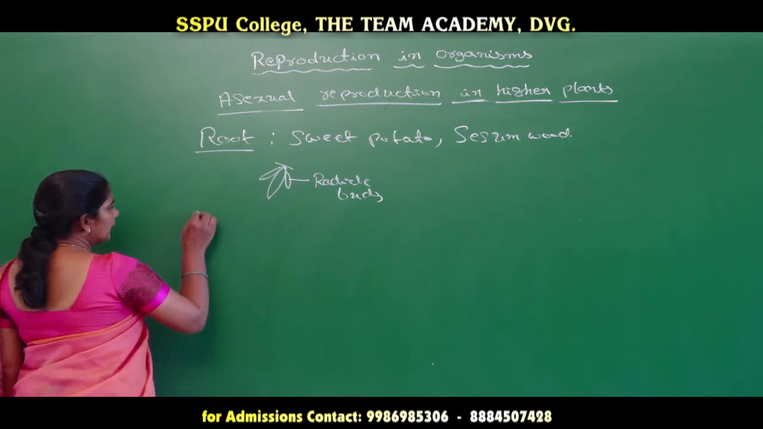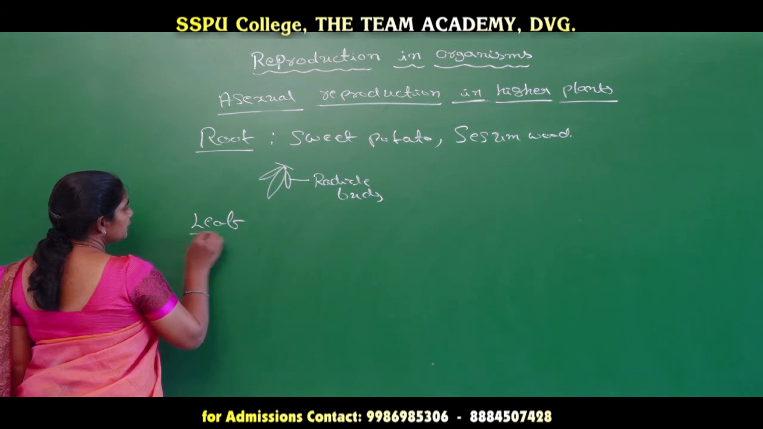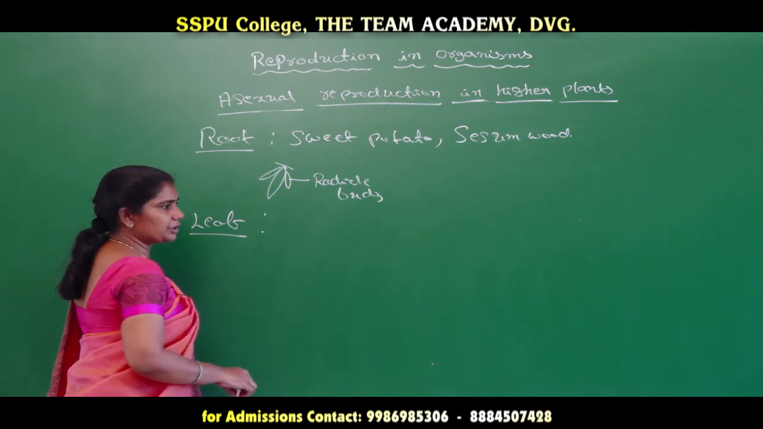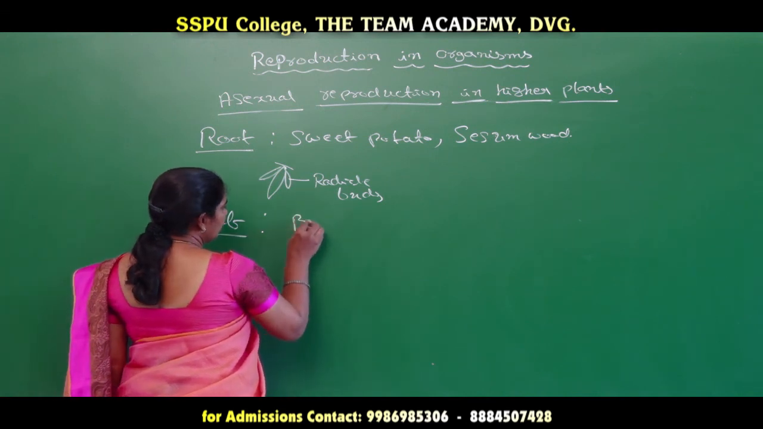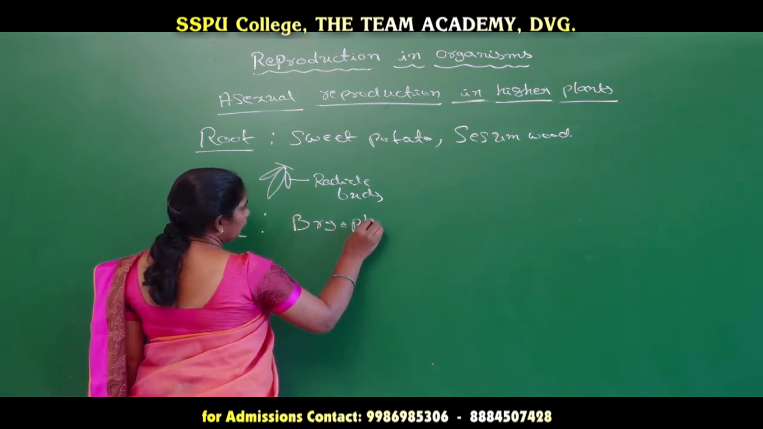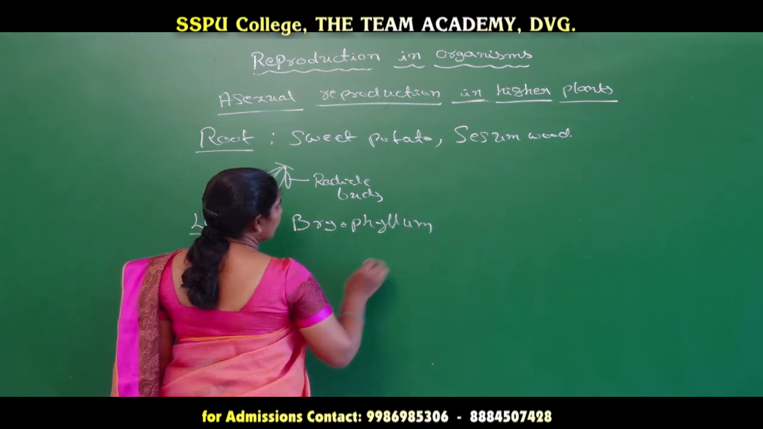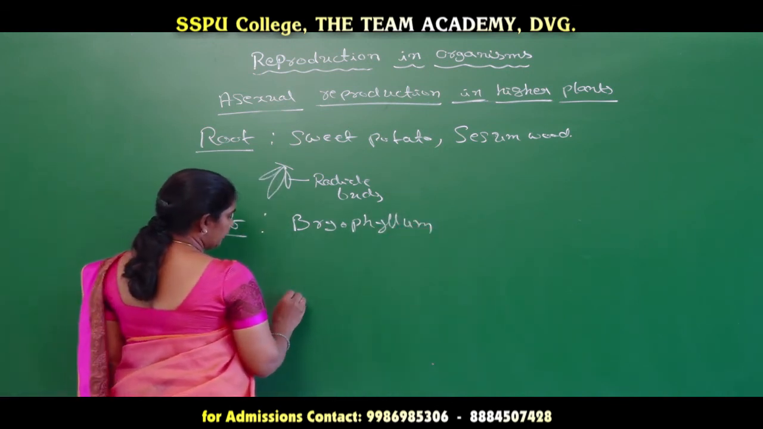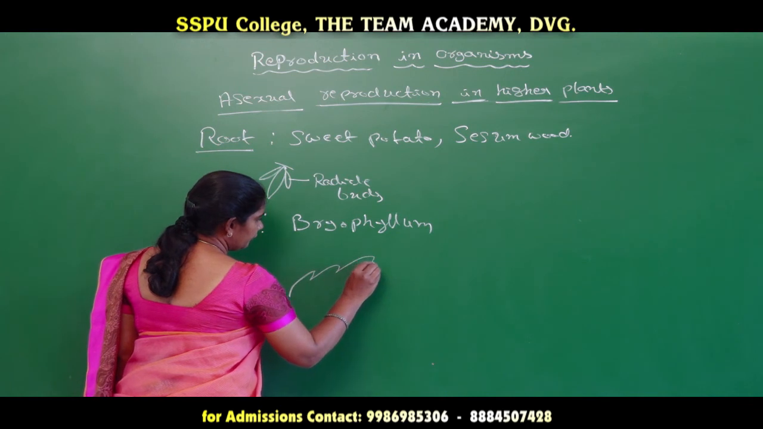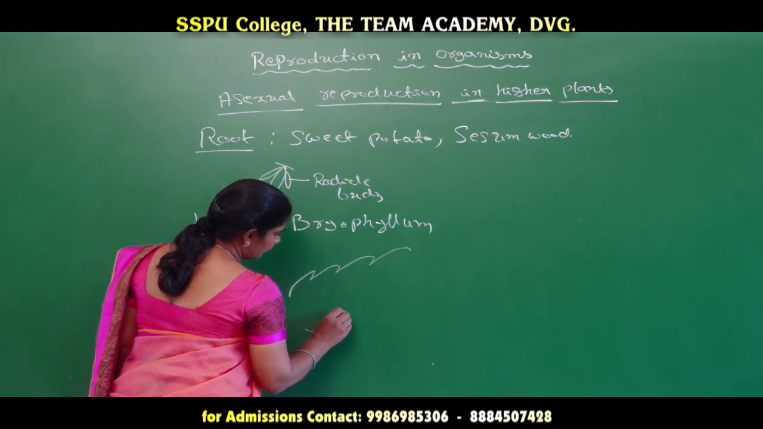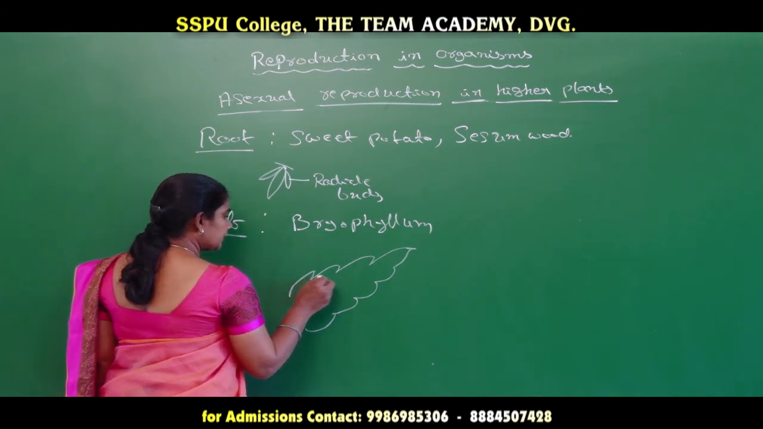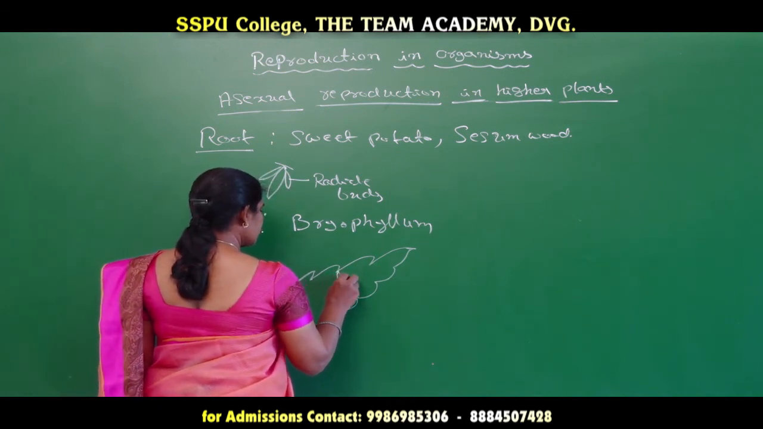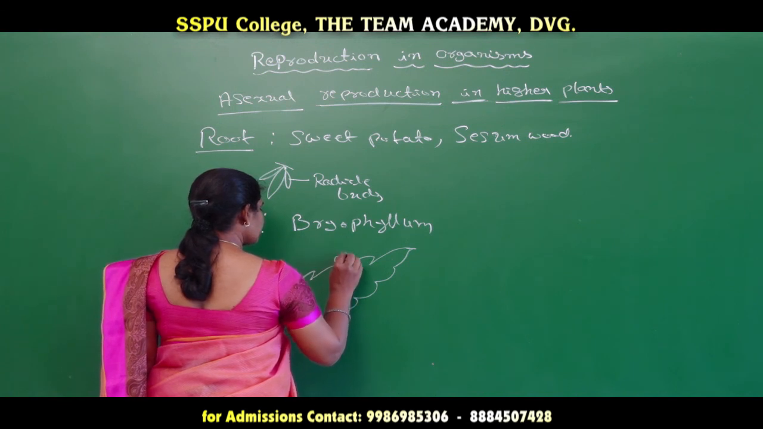Let us move on to the leaf. Leaf also participates in vegetative reproduction. When it comes to the leaf, we can take an example of bryophyllum. When we take the structure of a bryophyllum plant leaf, we can see the leaf structure like this, and at these particular incision regions we can see the formation of small foliage.